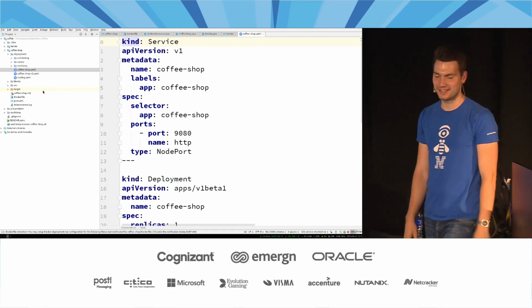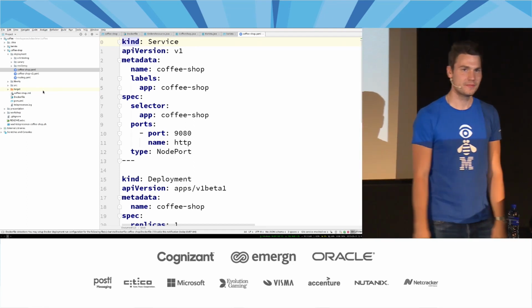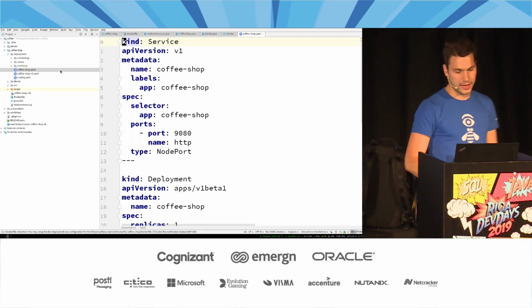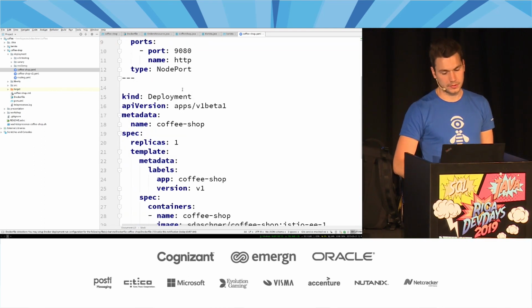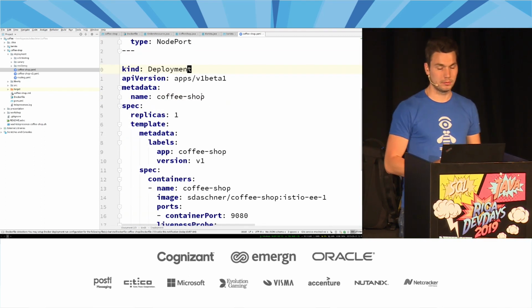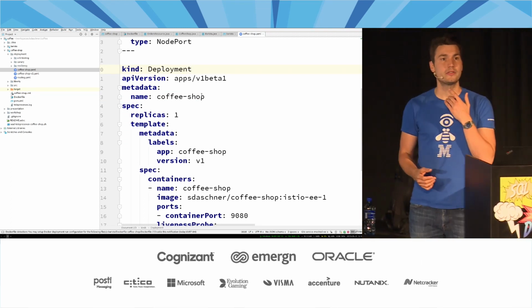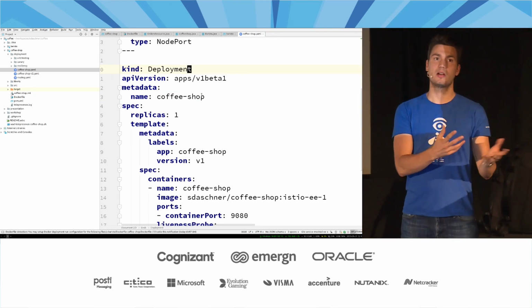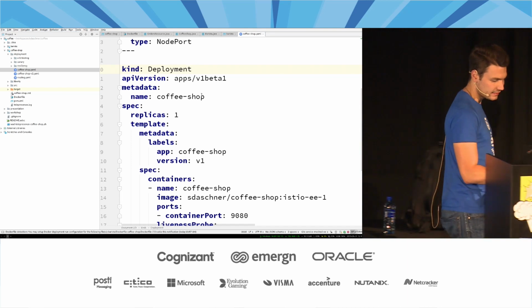What we define here is Kubernetes resources, for example, a service. So that is that service abstraction. And then we define some pods, but not directly, but in another abstraction that is called deployment. Because we might have multiple instances, multiple coffee shop pods or something like that. And that's then easier to manage.